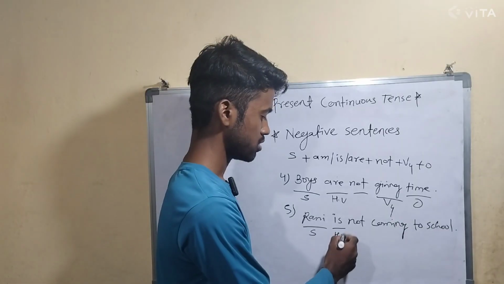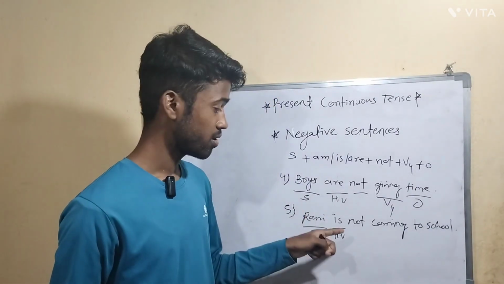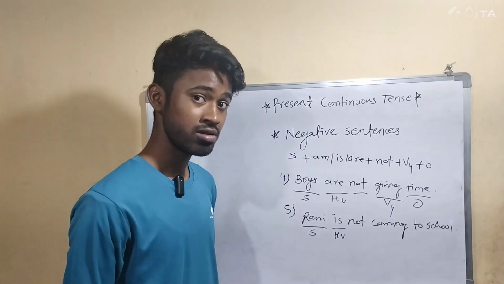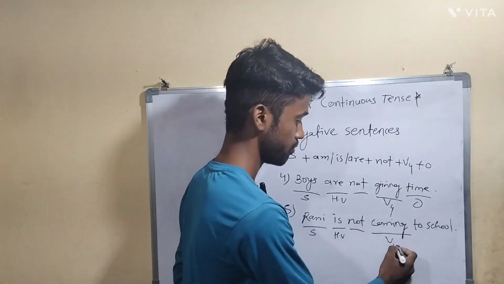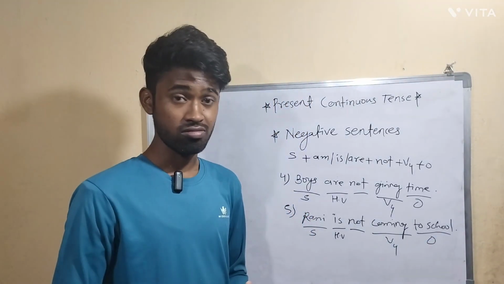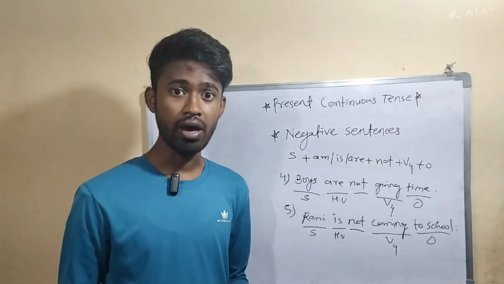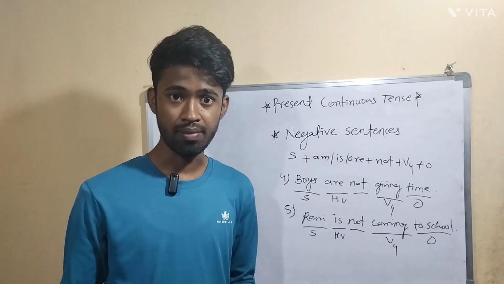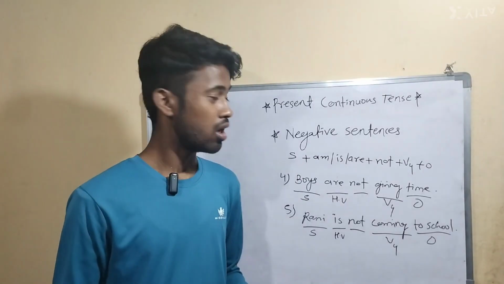Is is the helping verb. That is the reason we have taken is. If our subject is singular, we take is as a helping verb, then not for negative, then the fourth form of verb, and the remaining part is the object. So I think you understood everything properly. If you have any doubt, you can ask me in the comment section. Okay, this is all about negative sentences.